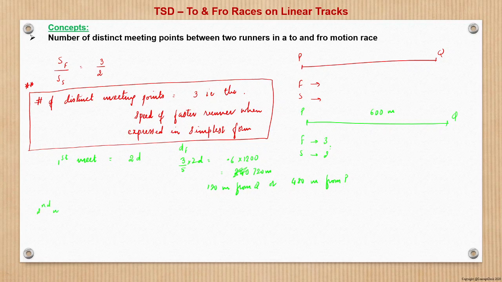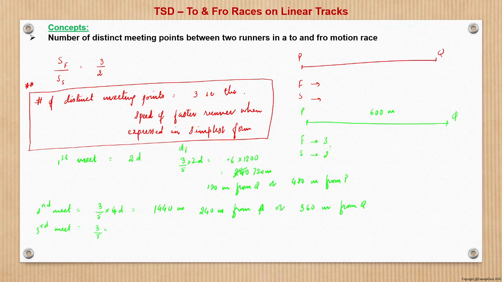Second meeting point similarly will be what? 3 by 5 into, in the second meeting point it is 4d, right? 4d. So again I just calculate that this is 1440 meters. So this is again 240 meters from A, which is P, or 360 meters from Q.